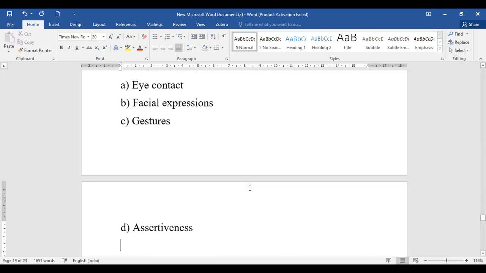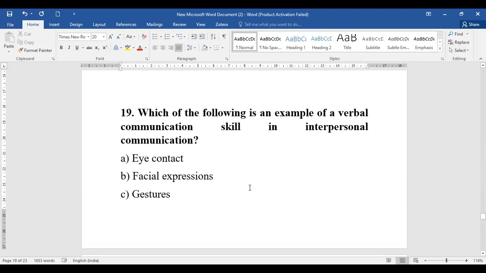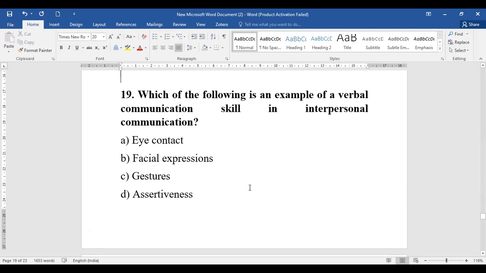Okay, then coming to question number 19. Which of the following is an example of verbal communication skill in interpersonal communication? So they have taken two topics: interpersonal communication and the skills. The options given below are eye contact, facial expression, gestures, assertiveness. Which stands to be a skill in interpersonal communication?